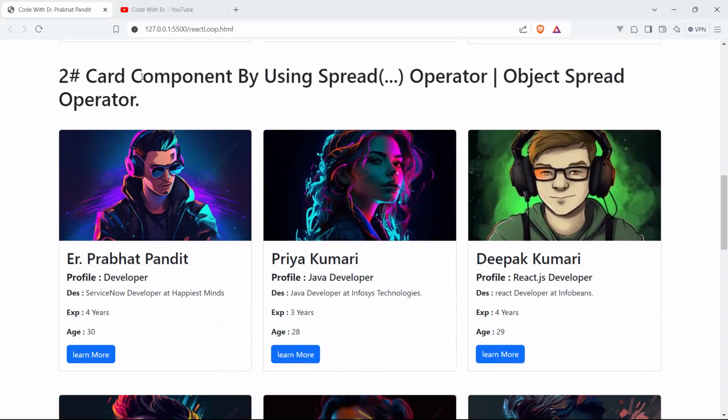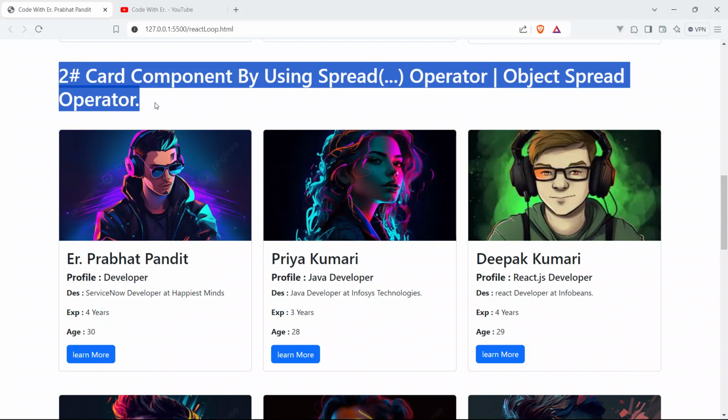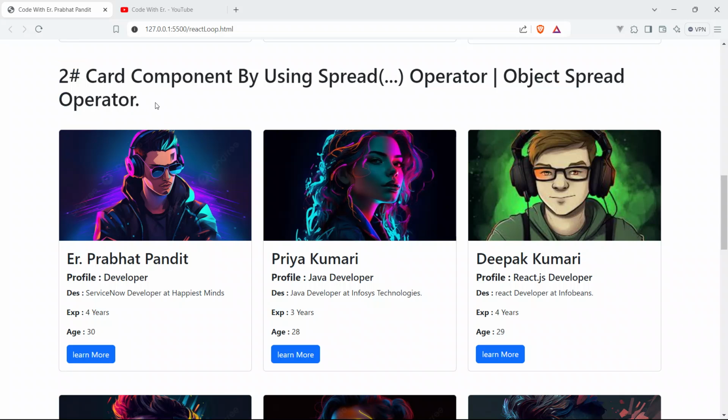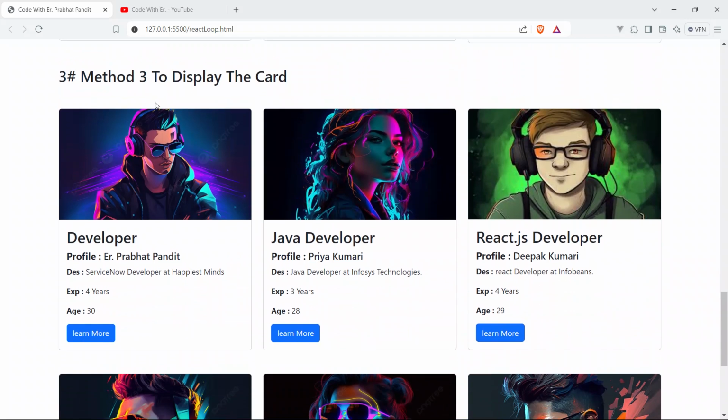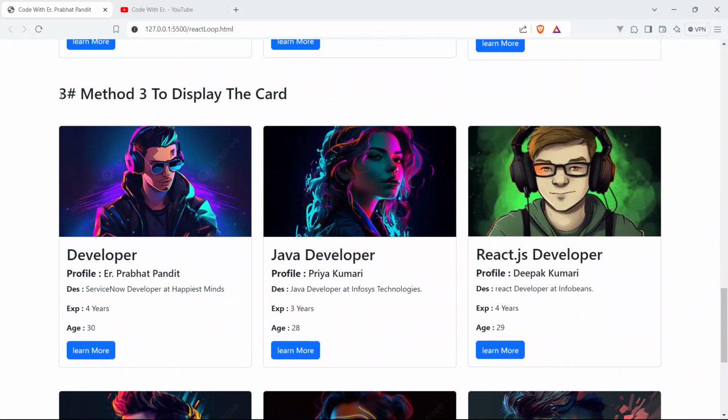And here is the second method: card components by using the spread operator, or object spread operator. So this is the second method, and this is the third method to display dynamic cards in React.js.